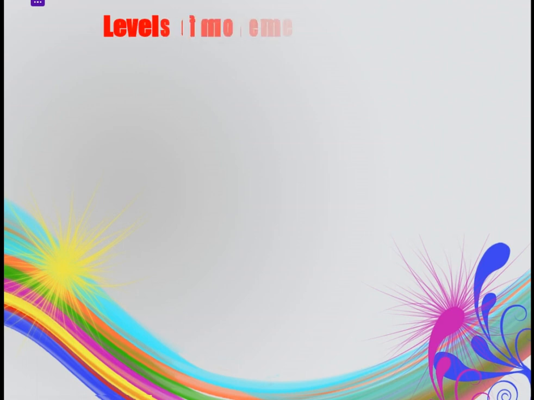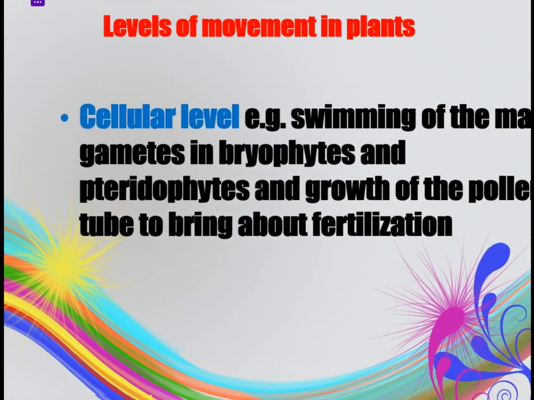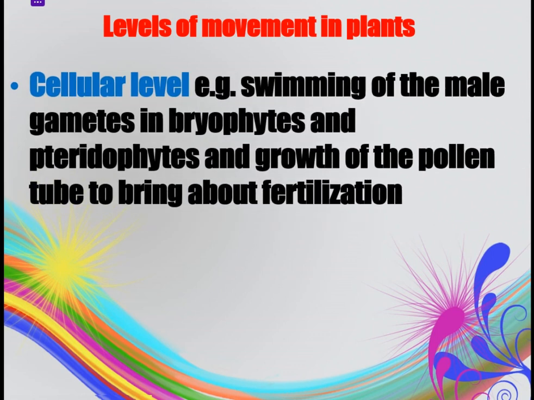Let us discuss the levels of movement in plants. Number 1, we start with the cellular level of movement. For example, swimming of the male gametes in bryophytes and pteridophytes, and growth of the pollen tube to bring about fertilization. That is a kind of movement which takes place at cellular level.